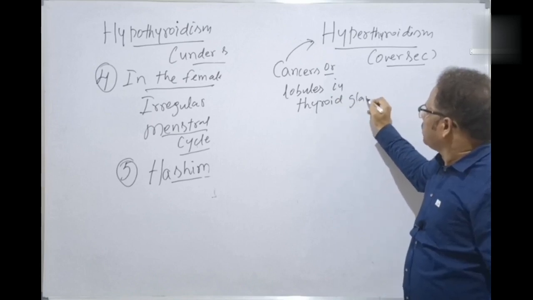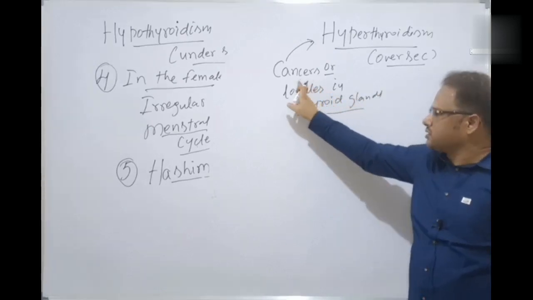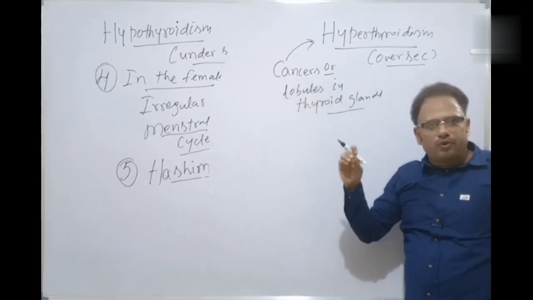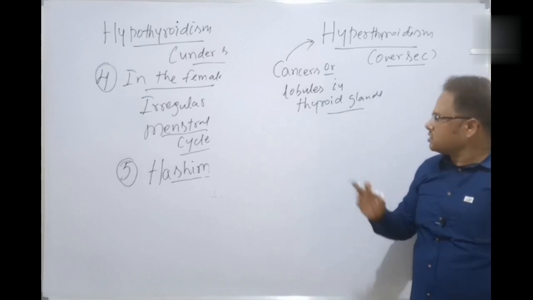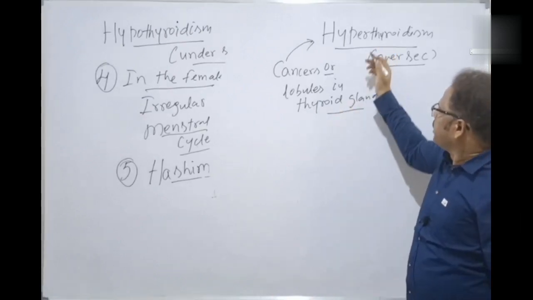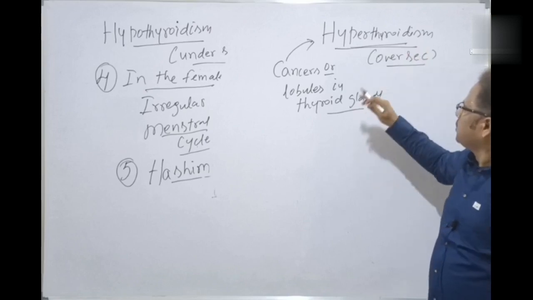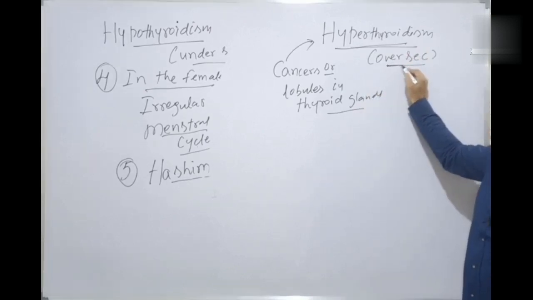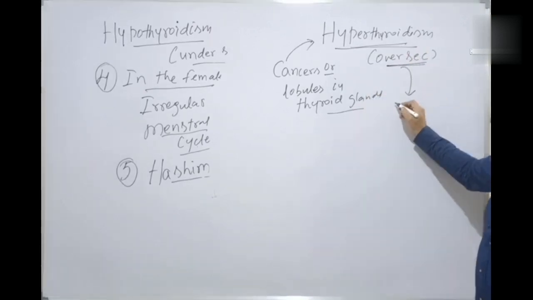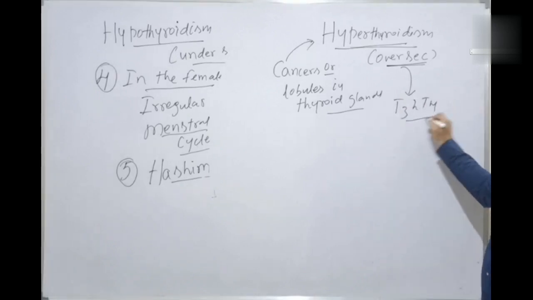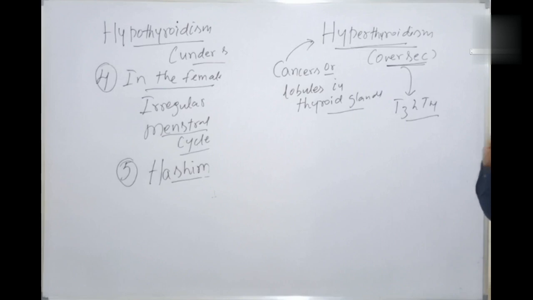Because of these, there is an over-secretion of T3 and T4 hormones, because of which there is hyperthyroidism.